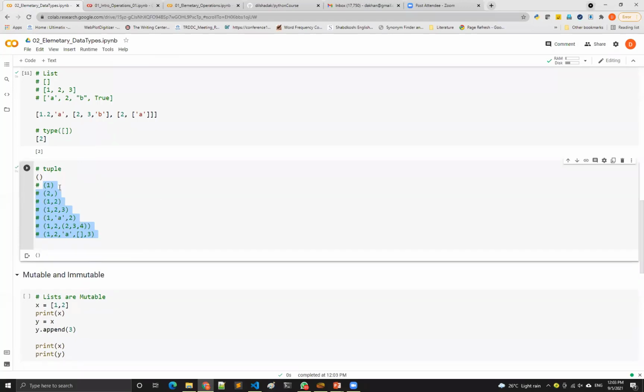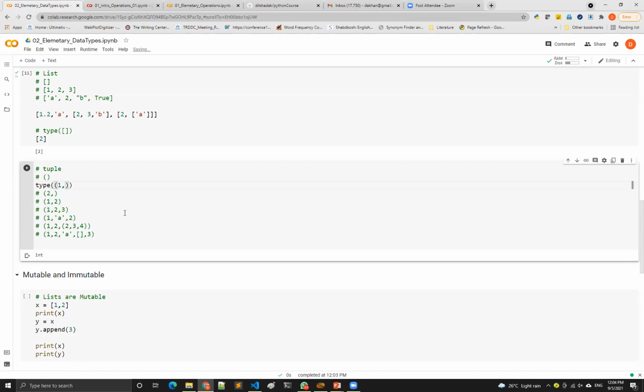So this is an empty tuple, and if you have only one element in the tuple, see, the bracket is gone. So it treats this as a number. It doesn't treat this as a tuple. And if you try to see what is the type of this, see, it is saying it is an integer. It's not even saying it is a tuple.